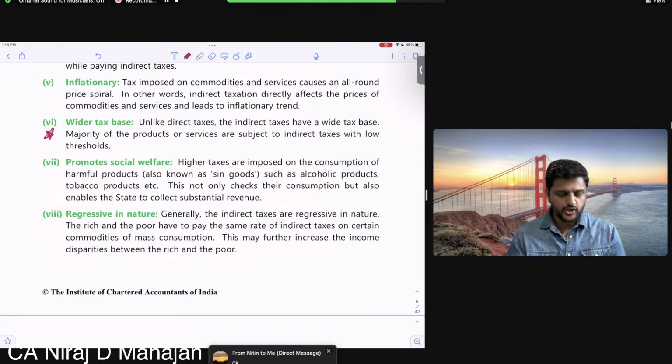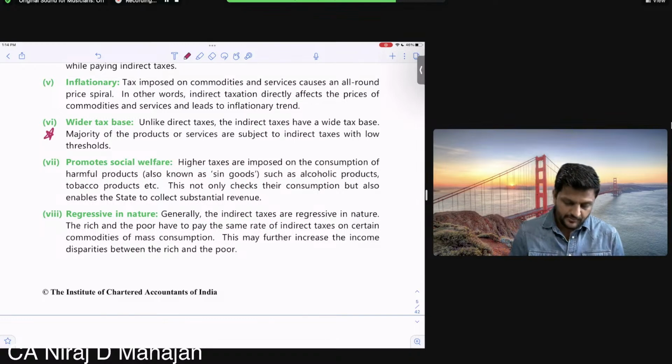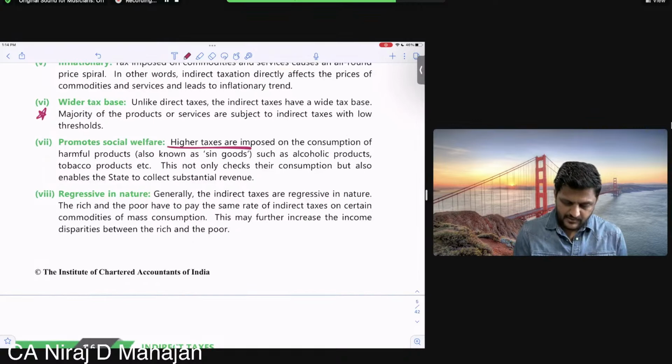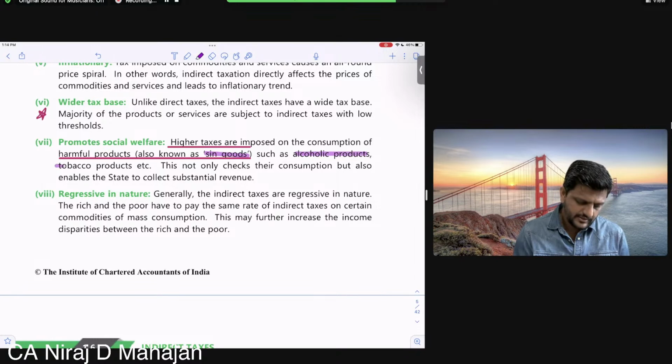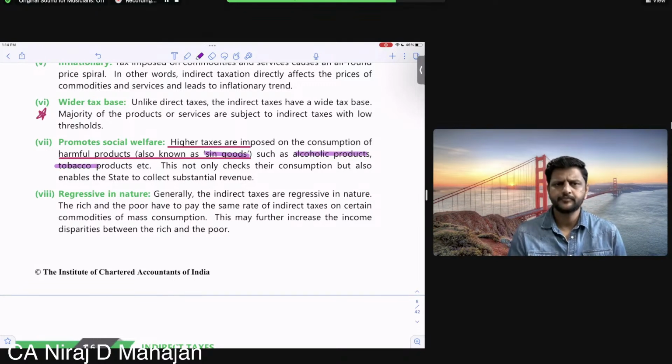Then, it promotes social welfare. How? Yes, that concept is there. Because by levying higher taxes on the harmful products, also called sin goods, such as alcoholic products, tobacco products, etc., one of the highest rates of taxes, or multiple taxes, are levied on these sin goods. Sin goods means which one? Tobacco or alcoholic products, alcohol, cigarettes, all of that. Okay, everybody? Finally, here. So this not only checks their consumption, but also enables the state to collect substantial revenue.